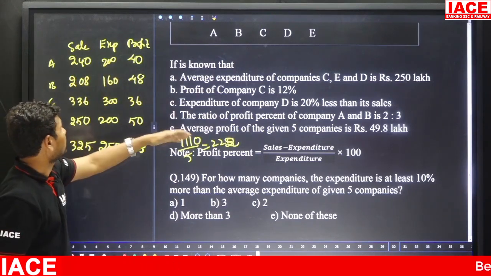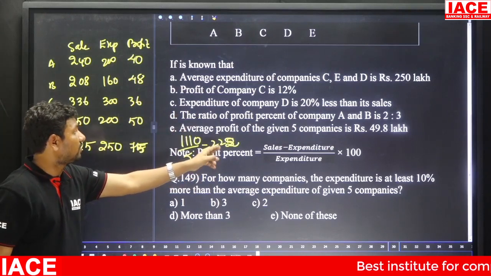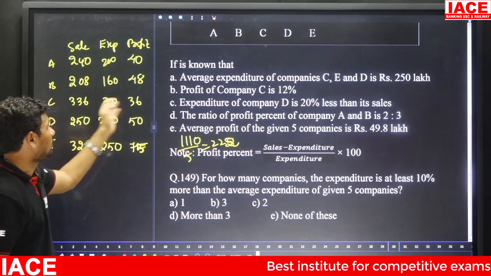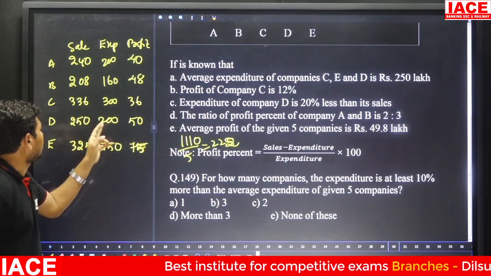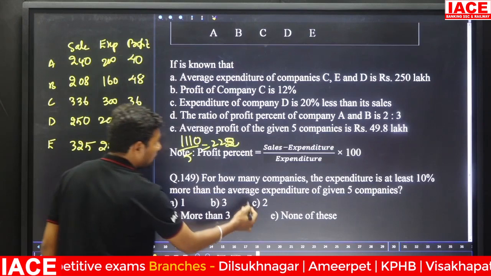It is 240. Comparing to 240, it is 10% more, and here is 10% more. Then how many companies? C and E is a possibility, 2 companies, option C.